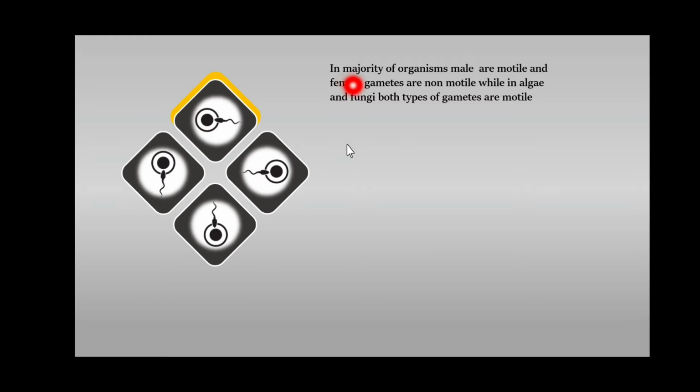Dear student, in the majority of organisms, male gametes are motile and female gametes are non-motile. Motile means gametes are movable, and non-motile means female gametes are stationary, not movable. While in algae and fungi, both types of gametes are motile.